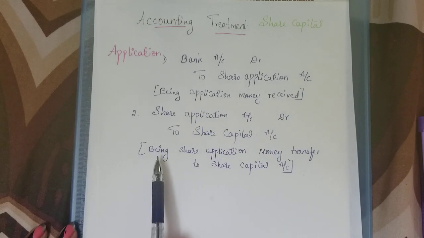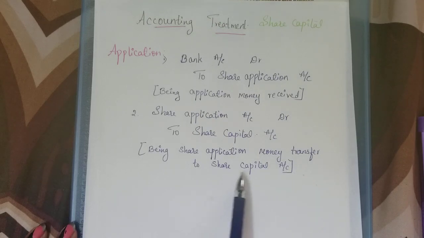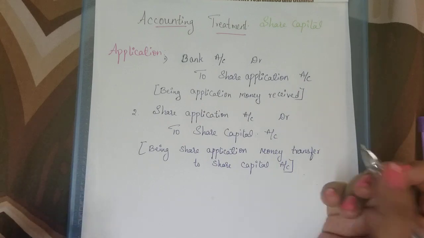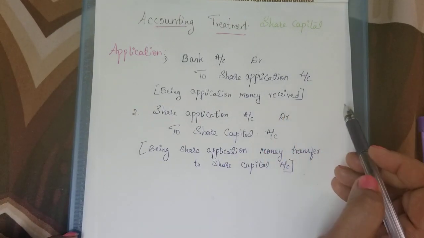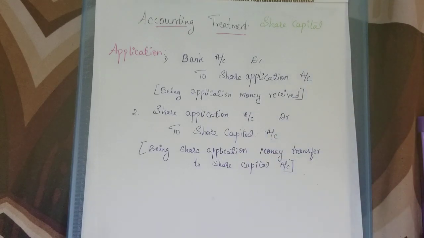So the narration will be: being share application money transferred to share capital account. Whatever the number of shares is and whatever the price charged on application, that we need to calculate and write in the amount column. That I will teach you in the upcoming videos when we are solving the problems.